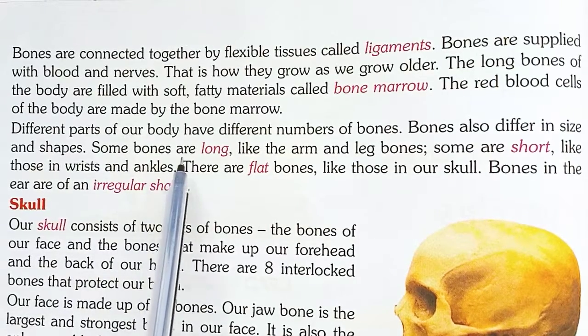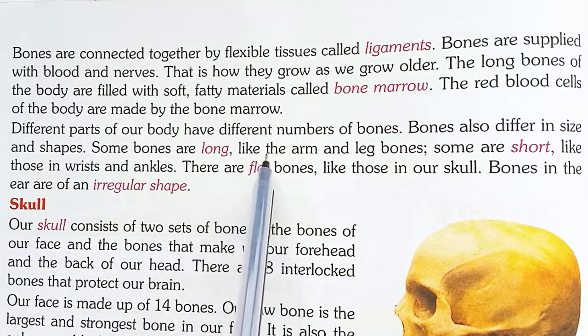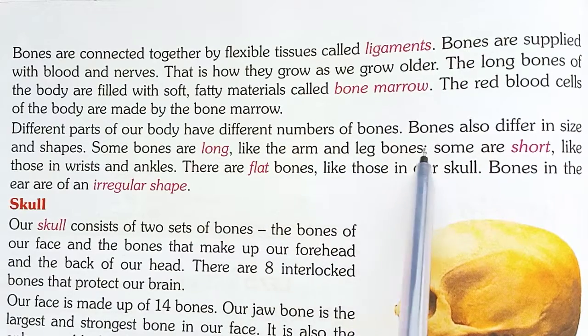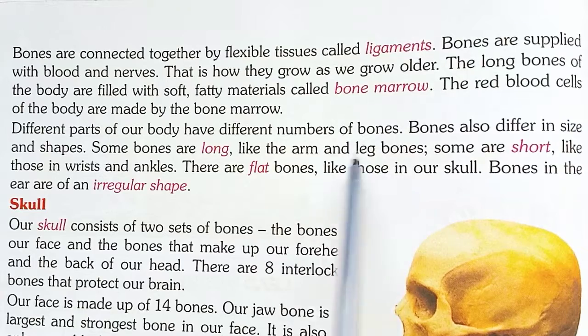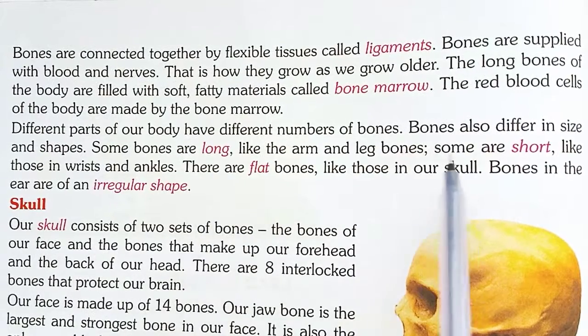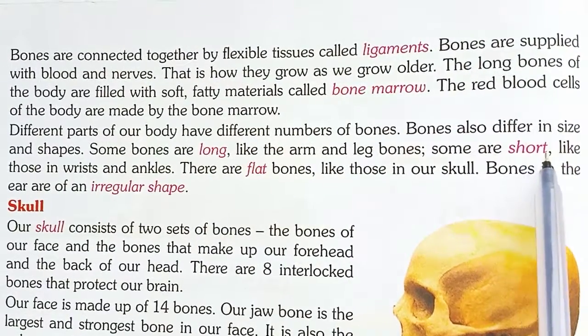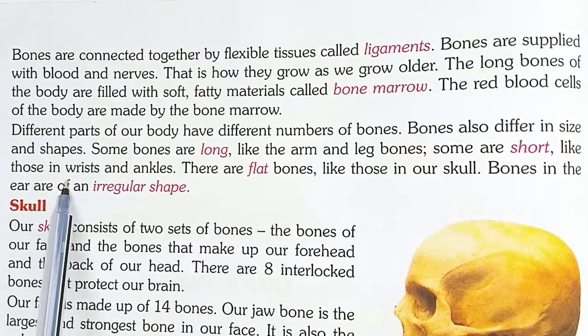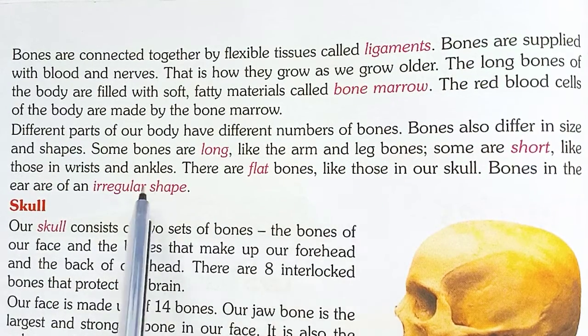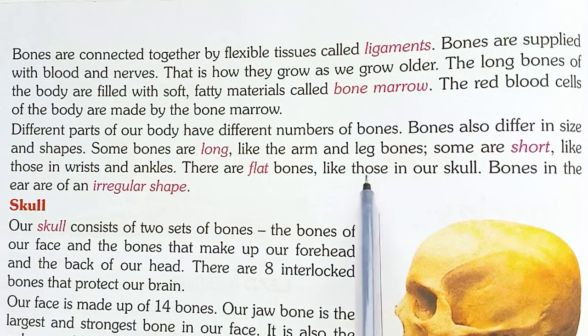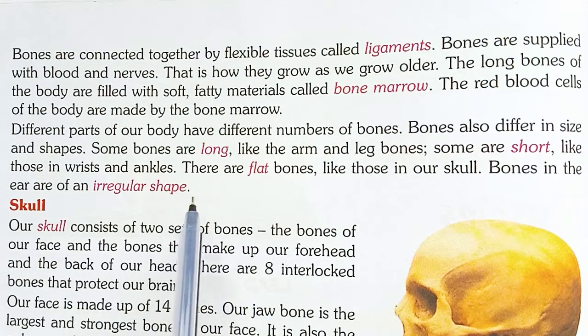Some bones are long, like the arm and leg bones. Some are short, like those in the wrist and ankles.